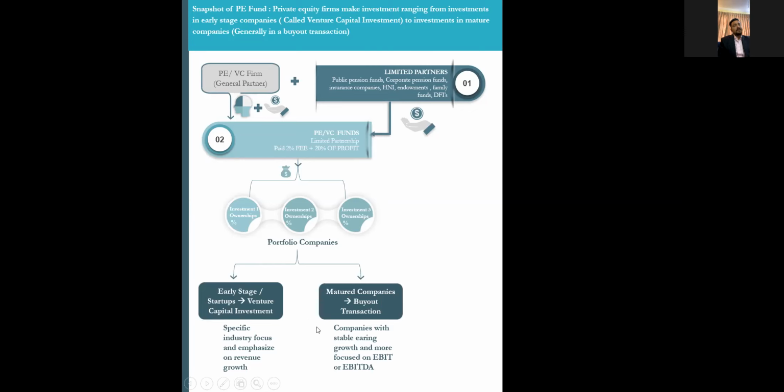So this kind of structure is a limited structure where they have almost like 5 to 10 years of life cycle, and once the life cycle ends, the company will exit, right? So exit could be in the form of IPO, buyout, liquidation, or strategic sales, right? And that will be repatriated to the limited partners in the form of profit. So this is how a normal private equity firm works, right?